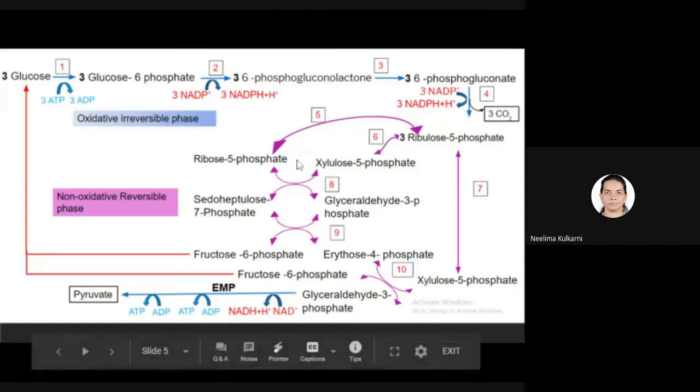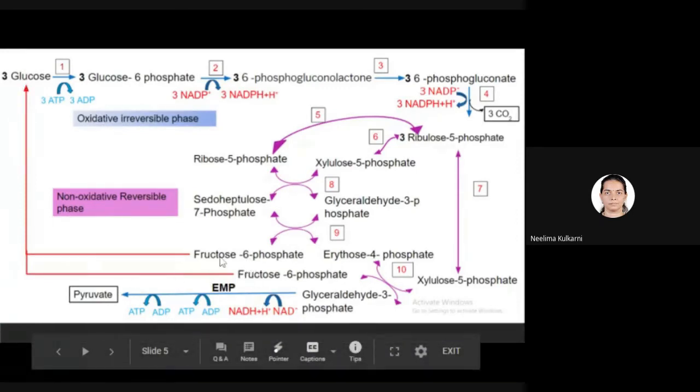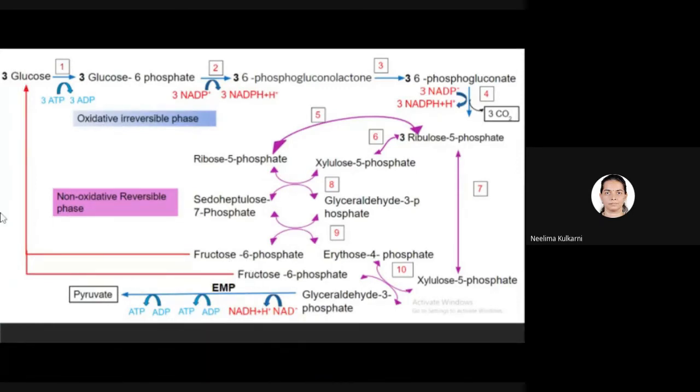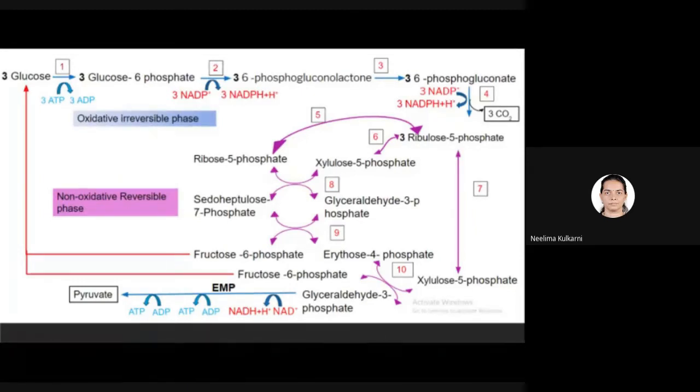At the end of the second phase, that is the non-oxidative reversible phase, you will get glyceraldehyde 3-phosphate and fructose 6-phosphate, which can be then converted to glucose 6-phosphate and further to glucose. So glucose is regenerated back in this segment of the pathway. So you can say that the end product of the pathway is glyceraldehyde 3-phosphate, which is then degraded by EMP enzymes to pyruvate. So in all these pathways, pyruvate is necessarily the metabolic end product.